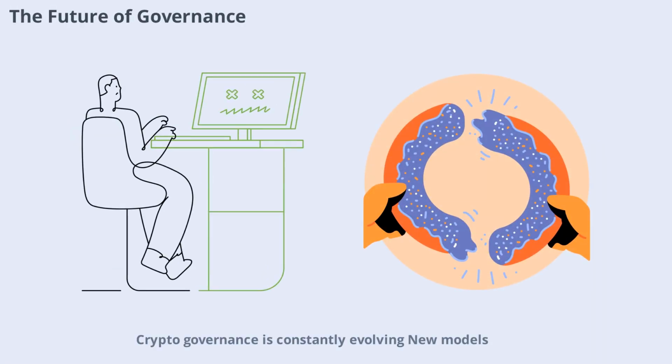Crypto governance is constantly evolving. New models such as quadratic voting and liquid democracy are being tested to improve fairness and efficiency.